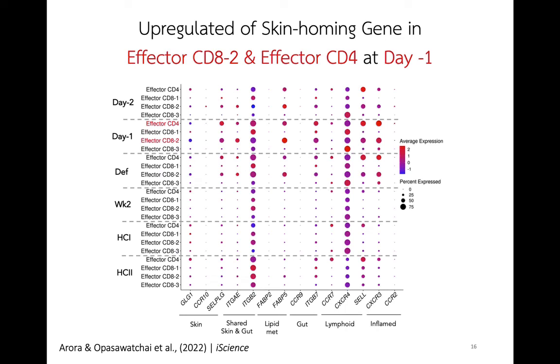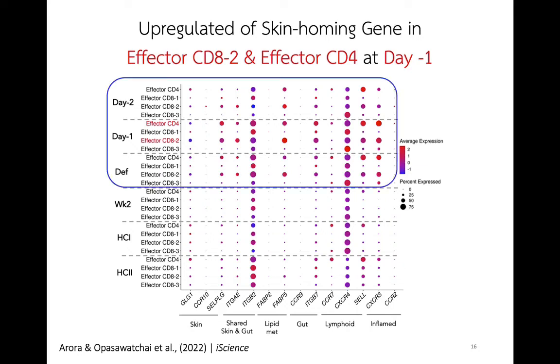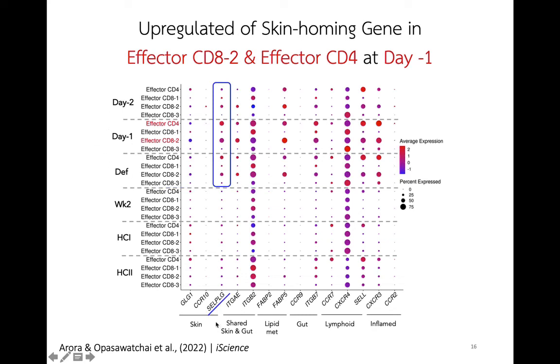We further explored the expression of marker homing genes at different tissues and found that during the acute infection, several tissue homing genes are upregulated. Interestingly, at day -1, the skin homing gene SELPLG is upregulated in these two effector subsets of T cells, suggesting that they might be able to home to the skin, the initial site where the virus infects our body.